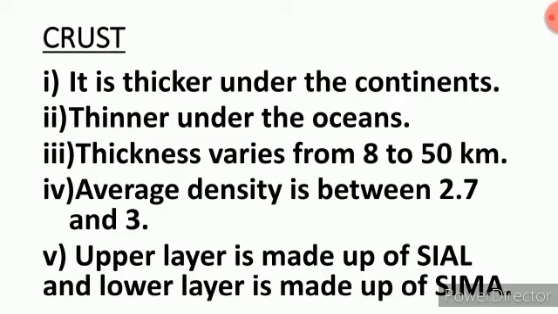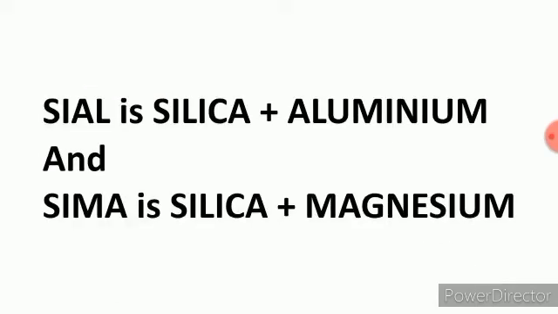And the lower layer of crust is made up of silica and magnesium. Magnesium is an important mineral found in sea, plants, animals and human. The thickness of the crust varies from 8 to 50 km. It is thicker under continents and thinner under the oceans.